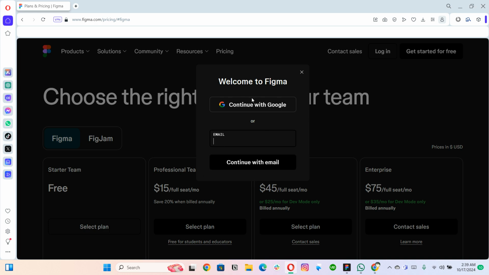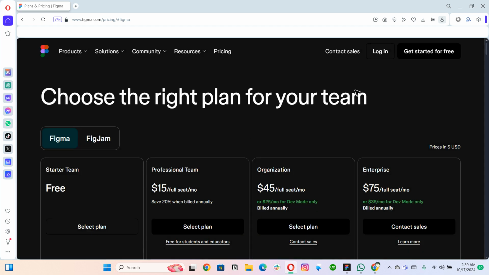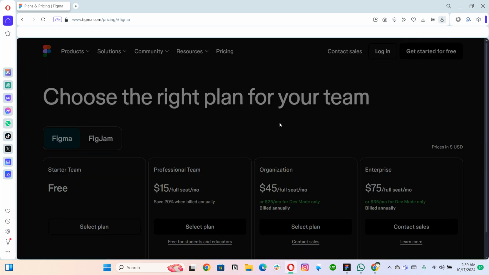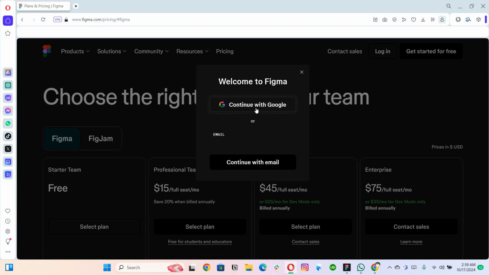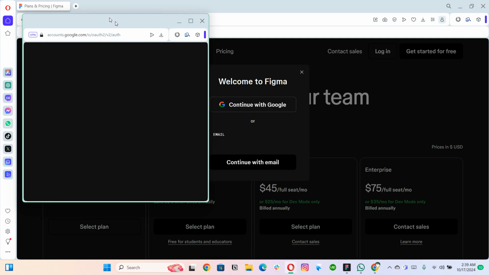So in case you are new to Figma, you can just start with continue with Google, or you can type your email and then continue with email, create a password, and then you will log in to Figma. So quickly, let's create an account and go to the first ever interface of Figma as well. Let me quickly jump in with continue with Google. I will be creating an account in front of you.